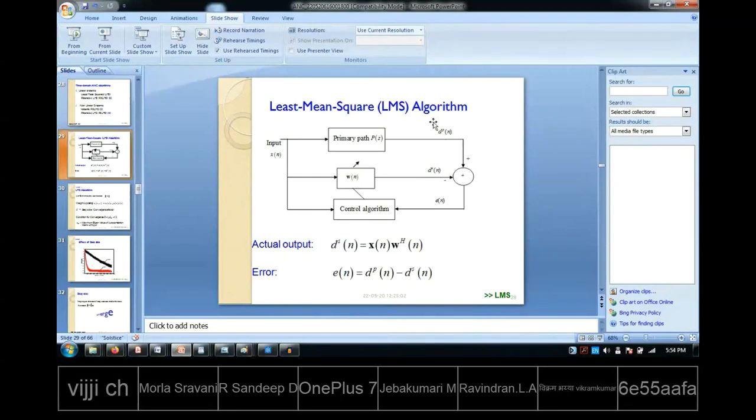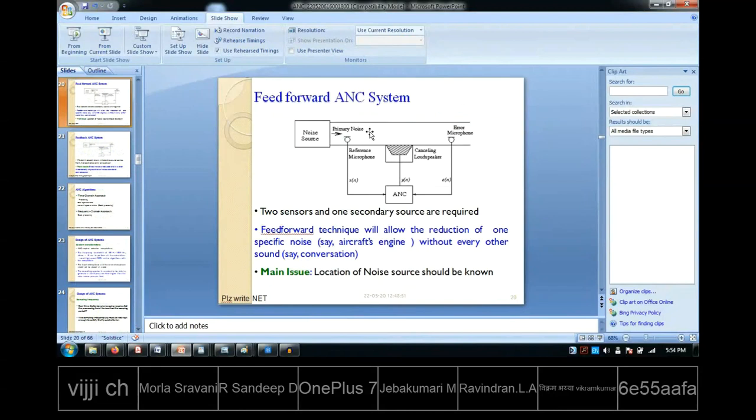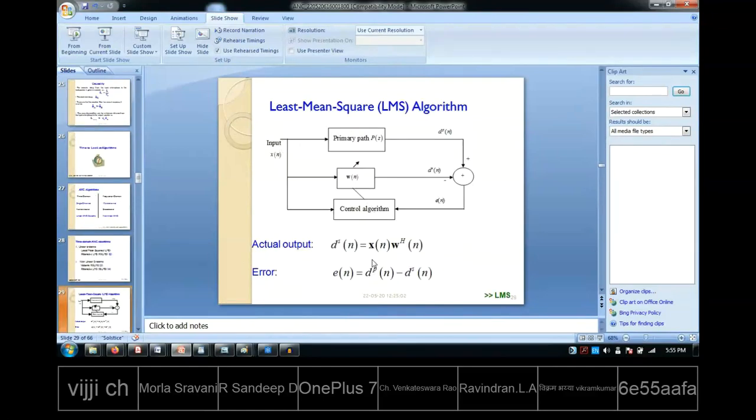If you see the previous block diagram from a few slides before, this is the primary and this is the secondary. So it is getting added up here, right? That is what is shown in this slide. This is your ear, or you can think of this as your error microphone. Now the equations are very simple.